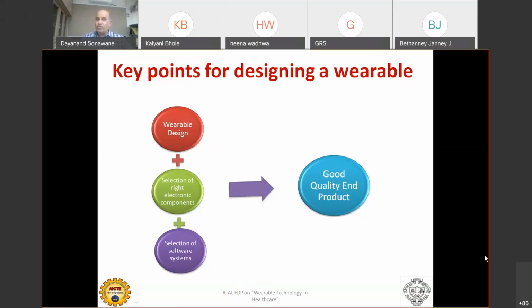The electronic component should not take more energy. It should be very energy efficient, as well as smart enough to fit in a small space. All of you are aware that the components used for defense applications are different, components used for laboratory applications are different, and components used for consumer applications are different. Similarly, people are now categorizing electronic components for wearable devices. So a separate category is now being introduced, and we should always be aware of which are the right components to be used for the wearable.